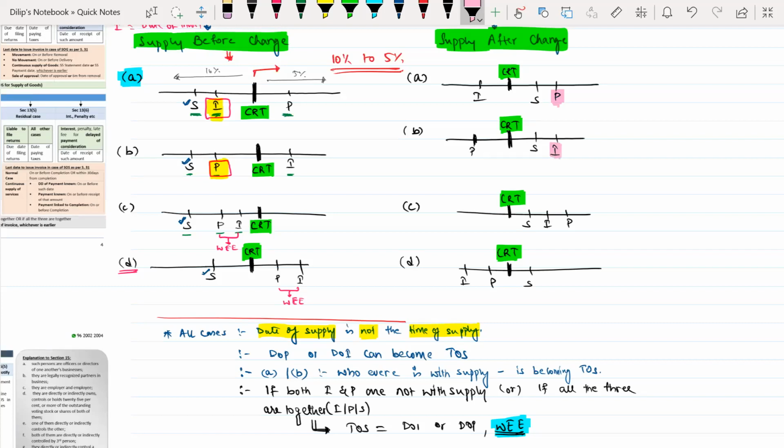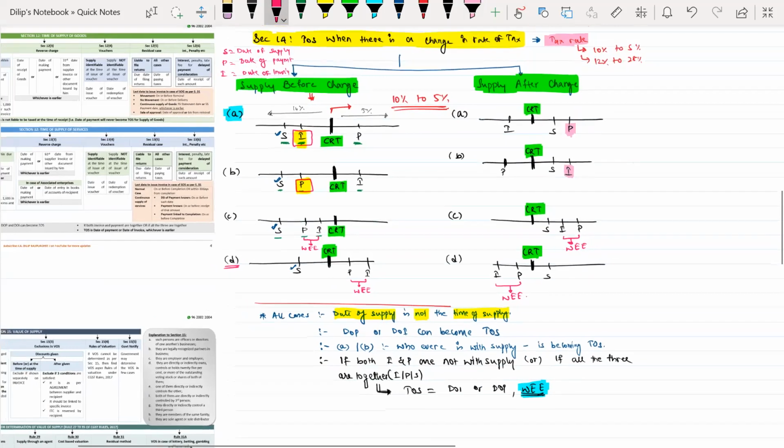And in case C, sir, invoice or payment, whichever is earlier, sir. And in case D, sir, invoice or payment, whichever is earlier. Okay, not okay. Now, I'll just repeat the entire provision once.